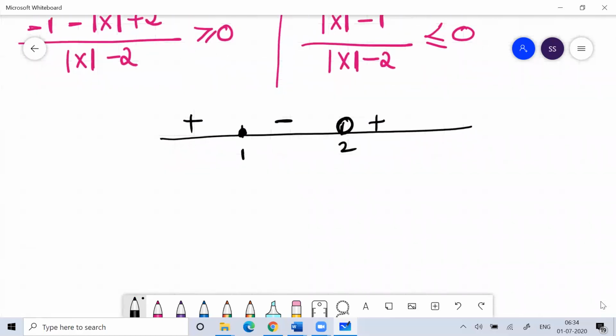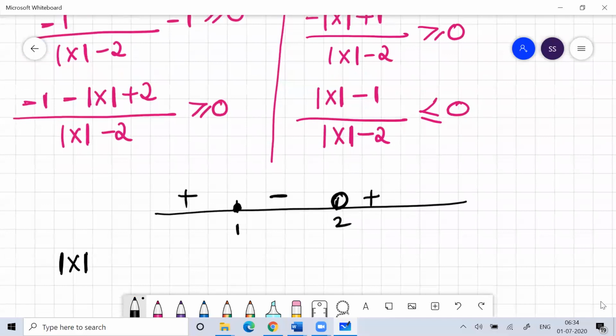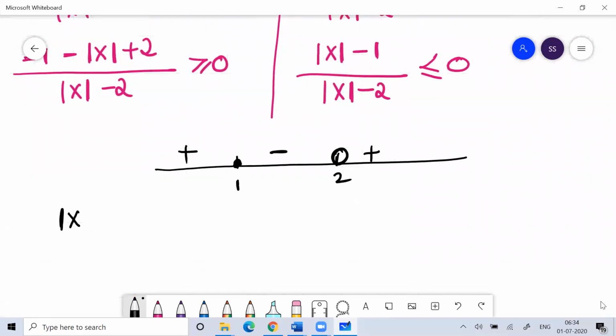So modulus of x can accept values from 1 to 2. So the modulus of x is between 1 and 2.